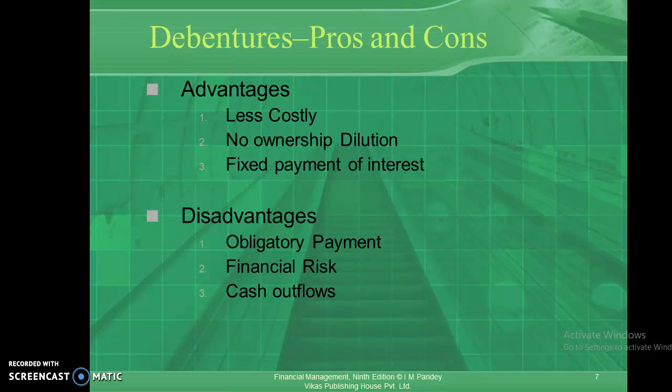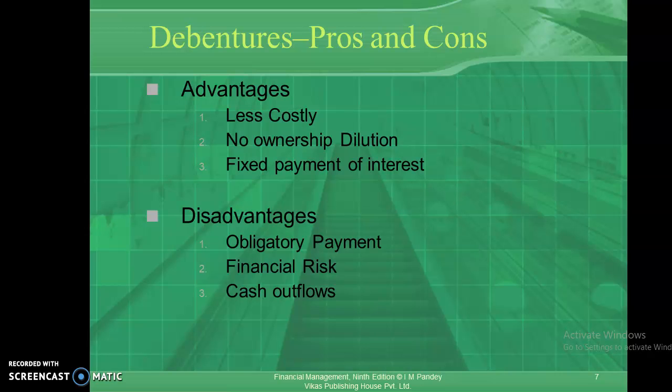Let's look into the advantages and disadvantages of debentures. It is less costly. Once the coupon rate has been mentioned on the face of the debenture, this is the cost associated with the debenture. There is no ownership dilution. If the owners are not joining, TCS is actually using debentures for raising funds from the public. So what is the advantage of that? Shareholders will get more attractive EPS.